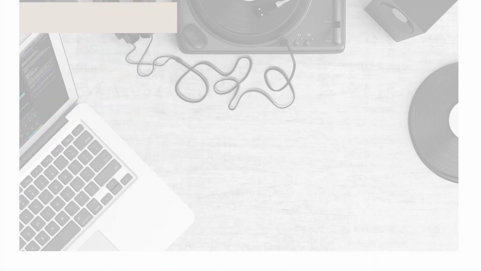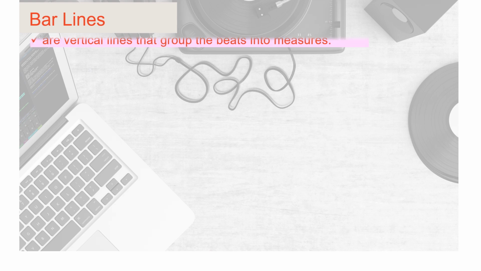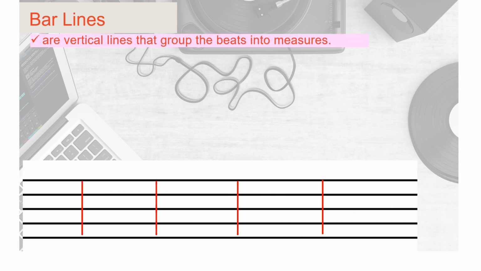To clearly see the meter of the song, put bar lines before the accented beats. Any idea about bar lines? Yes, bar lines are vertical lines that group the beats into measures. These are the bar lines. How many measures does the staff have? Very good. We have now 5 measures.